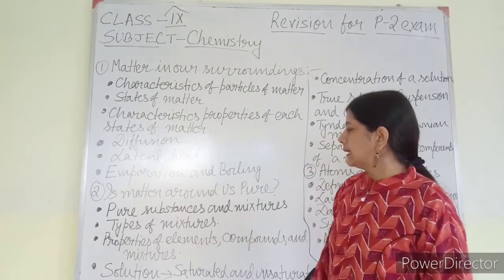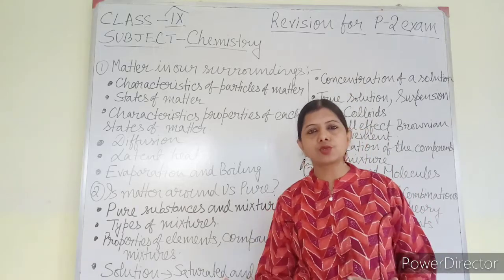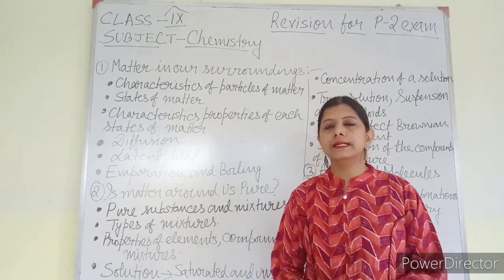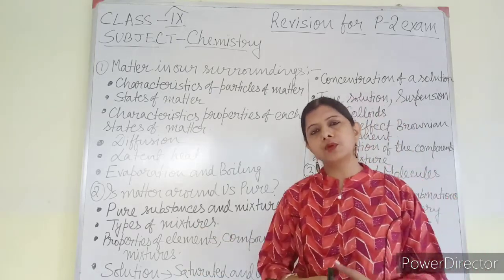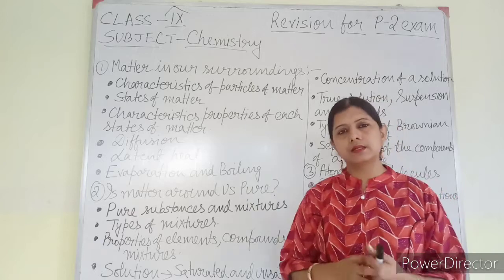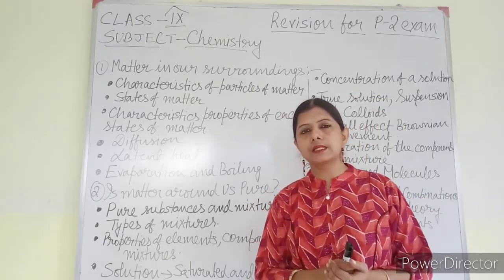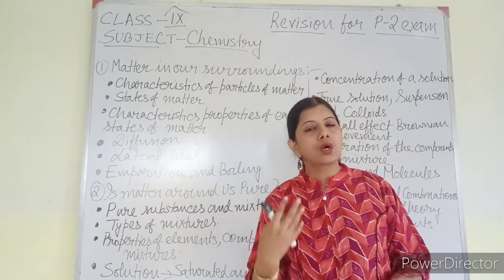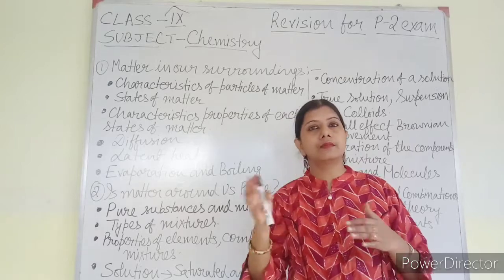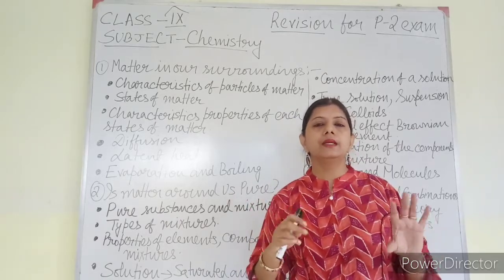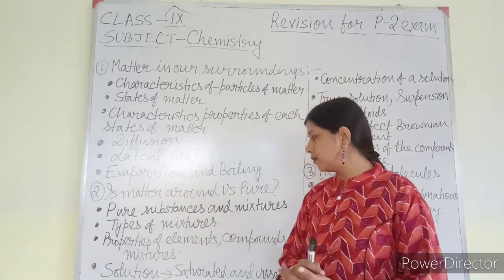Now number 2, Is Matter Around Us Pure? So what are the points? I have jotted them down. You also read in the same way. Pure substances and mixtures: what do you mean by pure substances and what do you mean by mixture? Then pure substances, element and compound, they are pure substances. Mixture is separate. What is an element, what is a compound and what is a mixture? Definitions. Then how element and compound can be correlated with mixture.